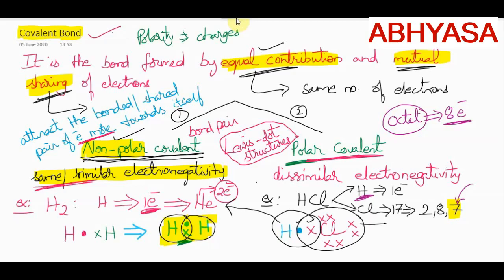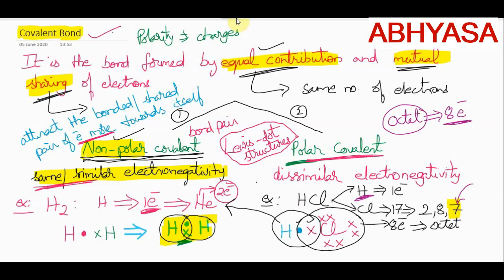See how we are getting 8. 1, 2, 3, 4, 5, 6, 7, 8. This chlorine is getting 8 electrons, means chlorine is getting the octet configuration. So when both the atoms are contributing 1 electron each, both of them are getting stability by getting nearest noble gas configuration, isn't it? Now let us come back to the point polar.